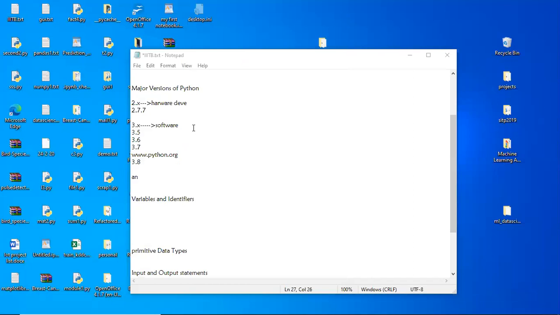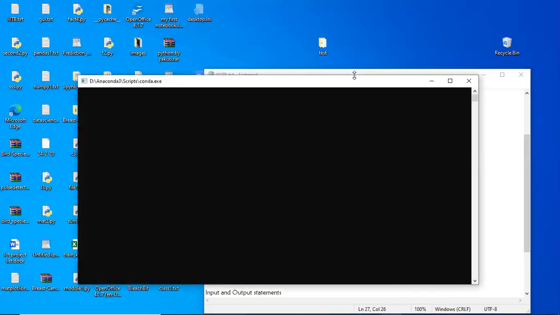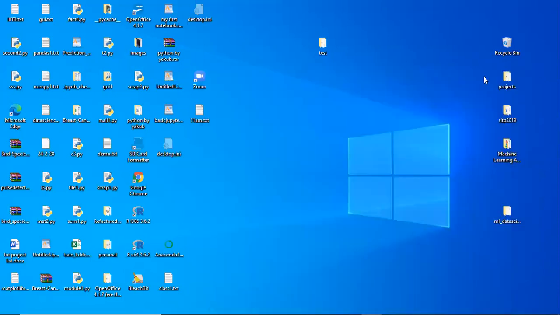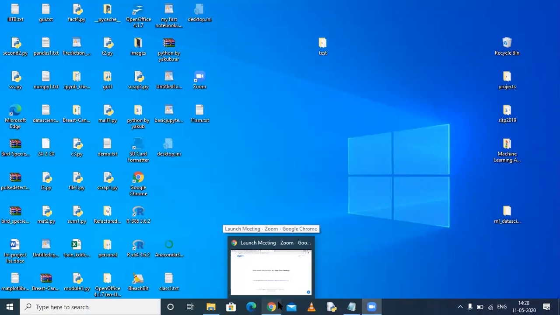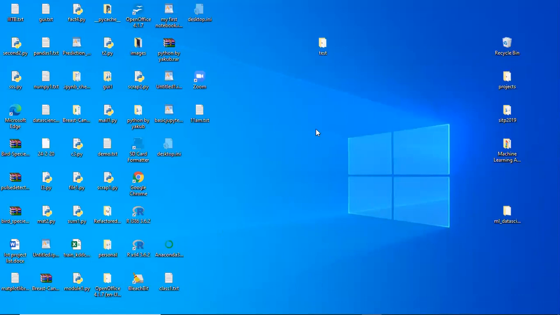Whenever you click on open, it will be loaded. It is a very huge application which is developed for data science, so it will take some time to load. Here it is loading. Same thing, if you want to install Python ideally, better to go to www.python.org, where you will get all the versions of basic Python. Wait for 2 minutes and it will open. It is a very huge platform and will take approximately 2 to 3 minutes to open.